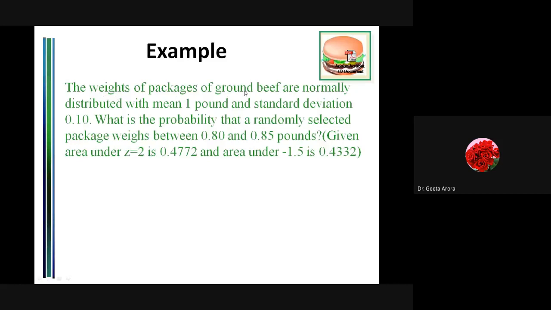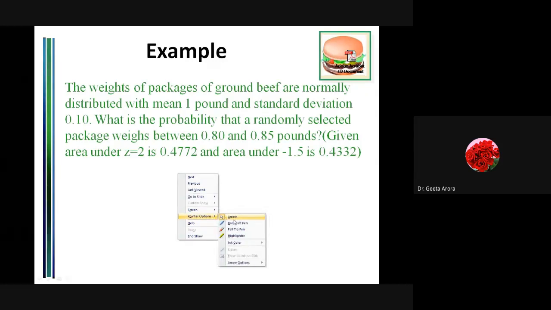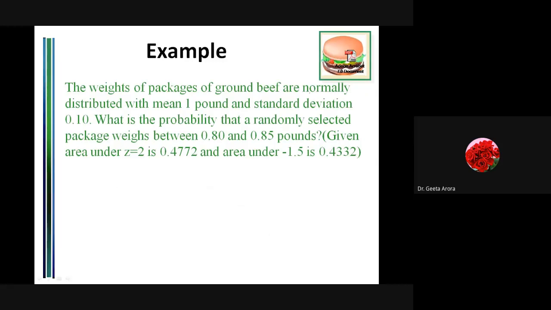Let me repeat what we have. The weights of packages of ground beef are normally distributed with mean 1 pound and standard deviation 0.01. So the first thing which is very clear is we are talking about normal distribution. It's given the things are normally distributed. The second thing is mean is given, for the weight of packages. It means we have to write down mu. We have been provided with the mean as 1 pound, and the symbol for the standard deviation is sigma, so we have sigma as 0.10.